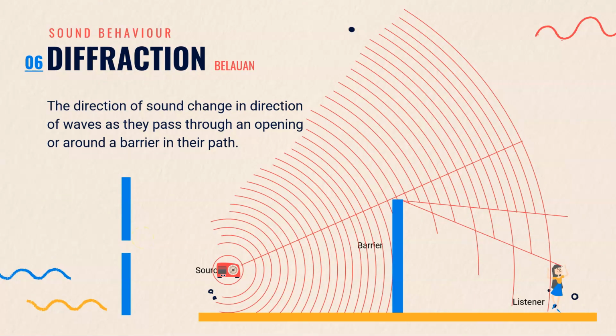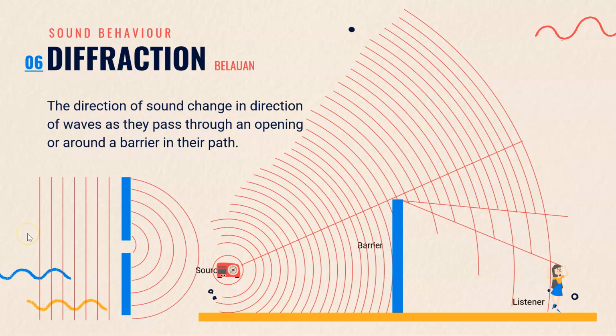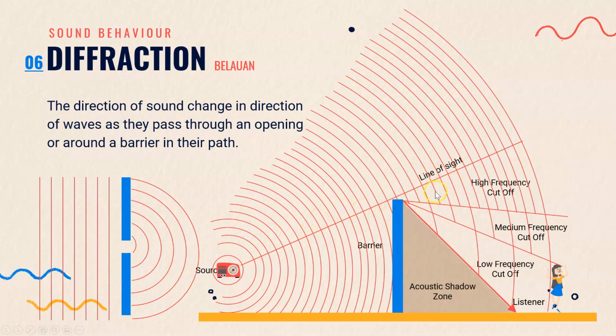The last reaction is sound diffraction. Sound diffraction happens when the direction of sound changes as it passes through an opening or around a barrier in its path. And then this one shows how diffraction happens at a solid wall. It roughly shows how we hear sound at this area. So sound will become slower and slower when it becomes nearer to this acoustic shadow zone.